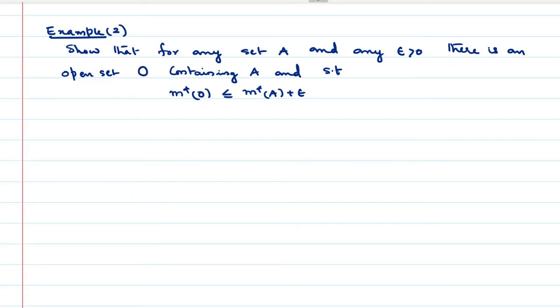Next we will move on to an example. The statement is like this. Show that for any set A and epsilon greater than 0, there is an open set O containing A such that m star of O is less than or equal to m star of A plus epsilon. We have to prove this. We have to find an open set O which contains A. That means A is a subset of O, such that m star of O is less than or equal to m star of A plus epsilon. Okay, I hope you understand.